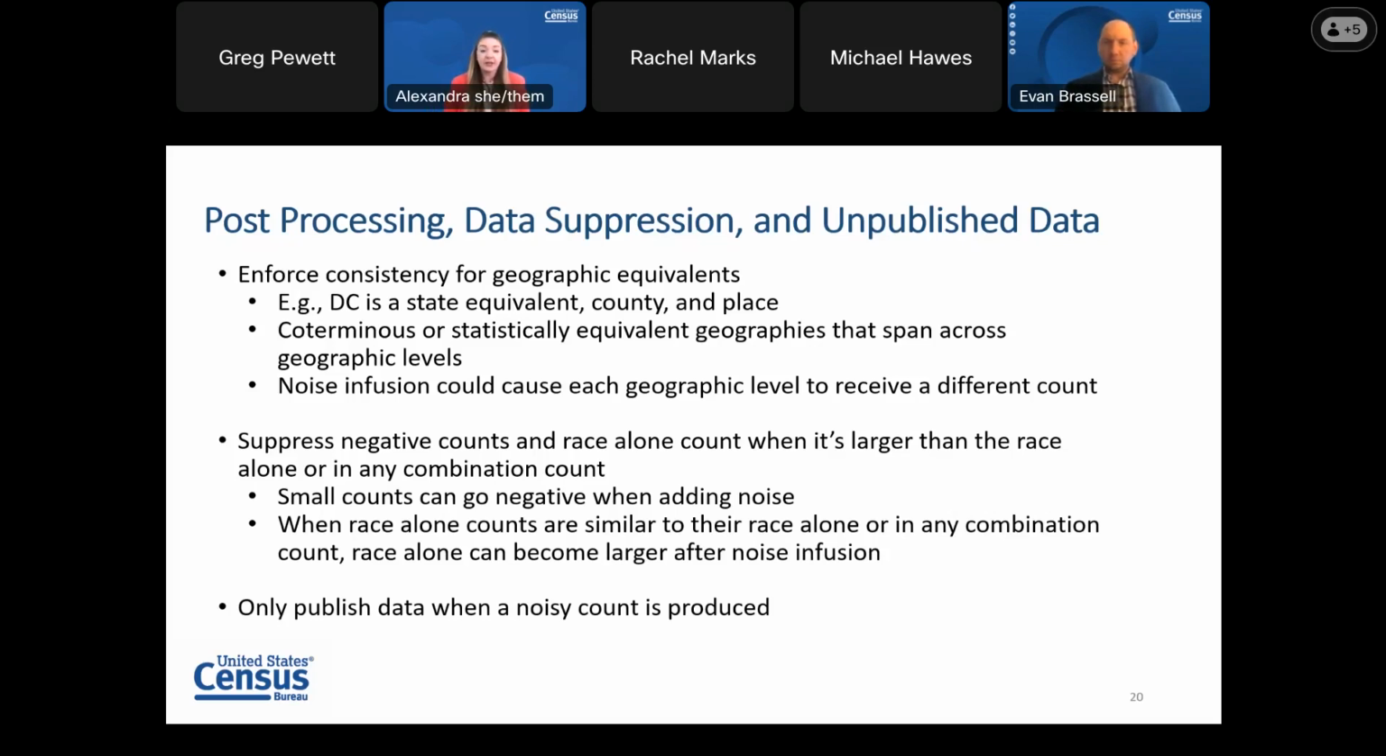Detailed DHCA also implemented these processing steps. One thing to note though, is data is only published when a noisy count is produced. If a noisy count was not produced, you will not see it on data.census.gov.